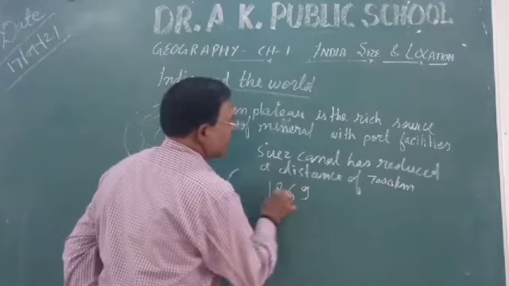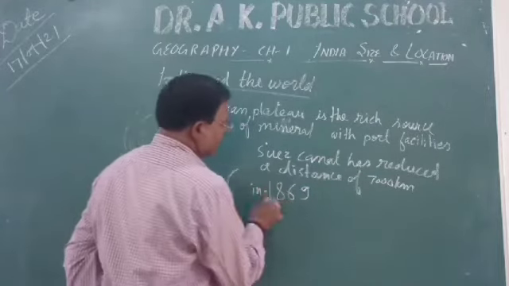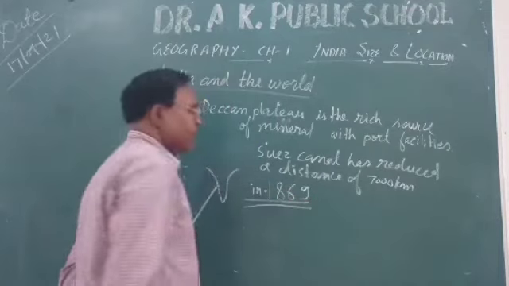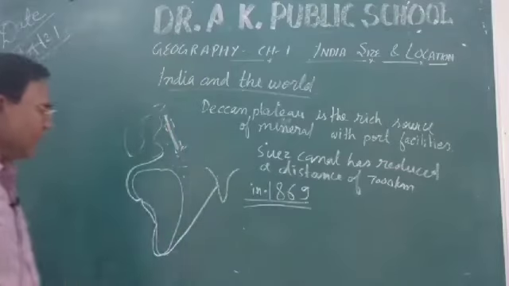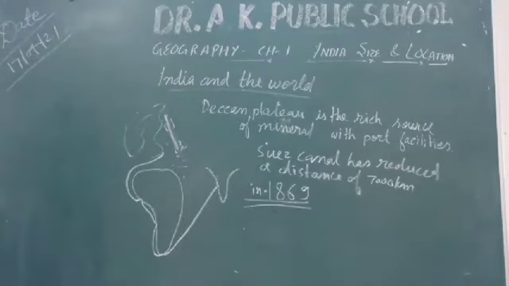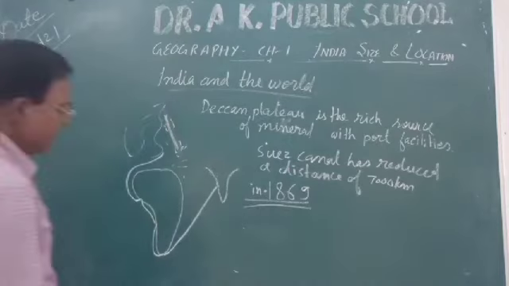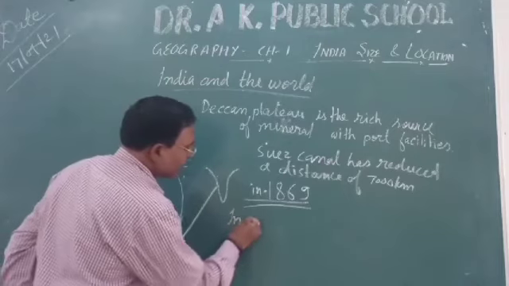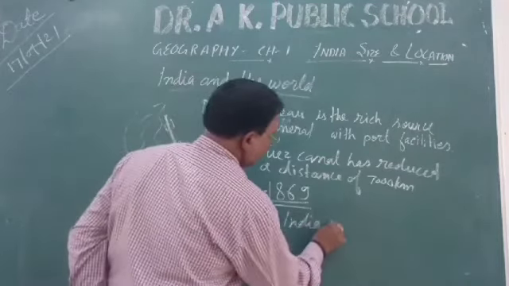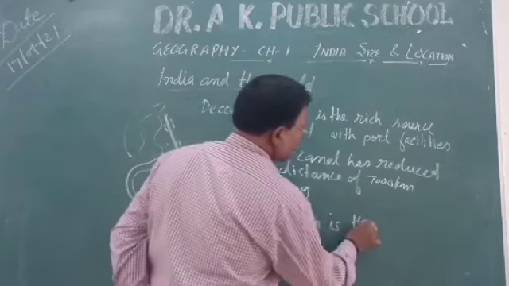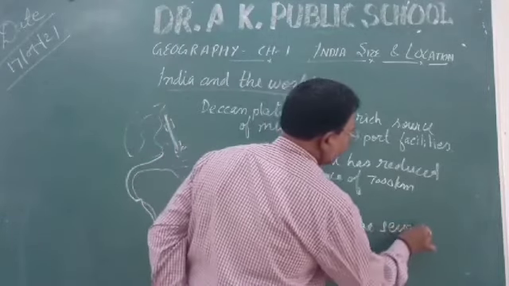Okay children, so we can say that India has a special significance, and in terms of area, India is the seventh largest country of the world.